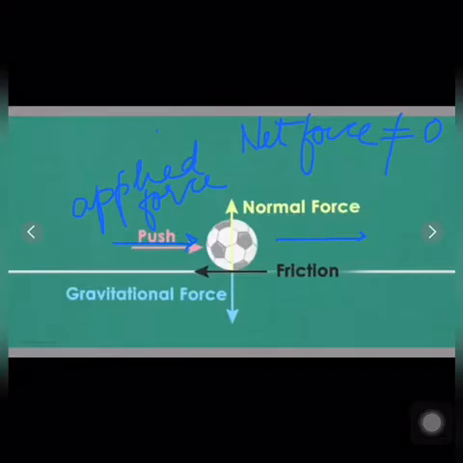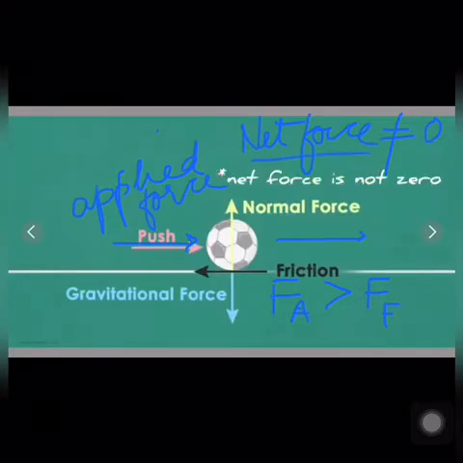This ball will be moving when this applied force is greater than the frictional force. So here is unbalanced force. The forces are not balanced, so therefore net force is not zero, and this ball will come in motion.